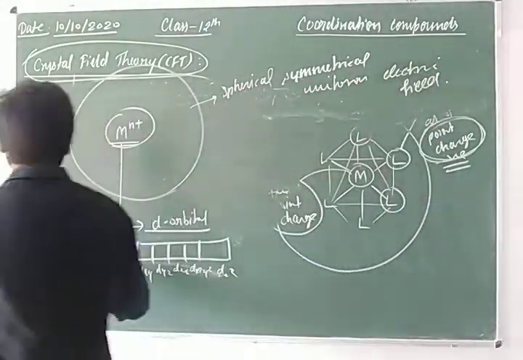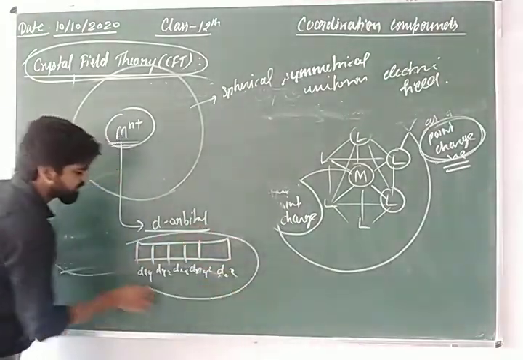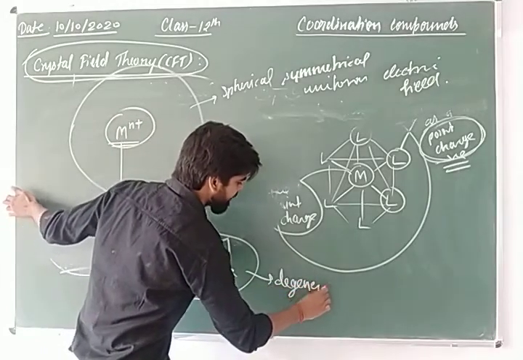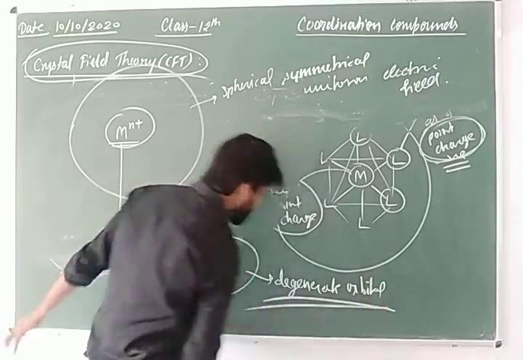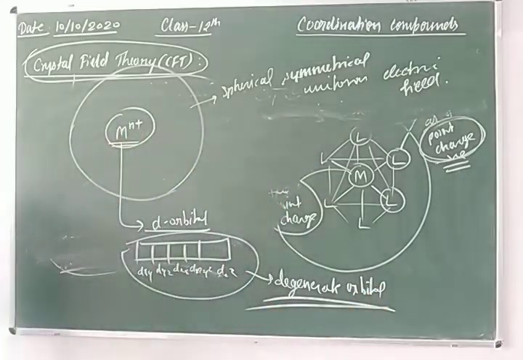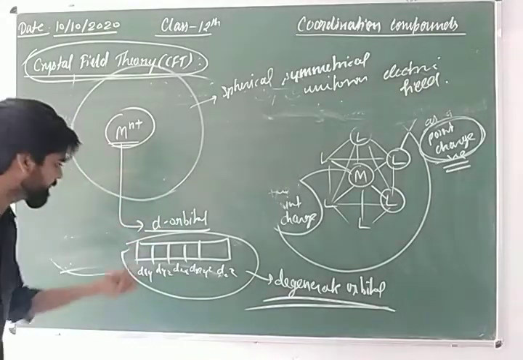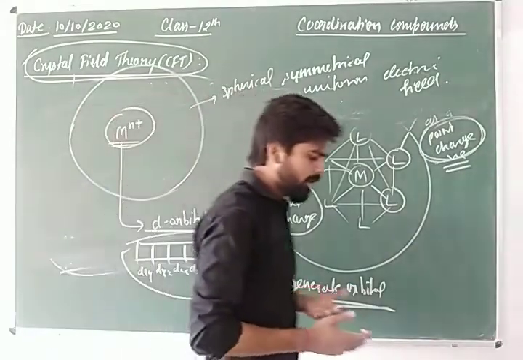When orbitals have equal energy, they are known as degenerate orbitals. So if the metal ion is present in a spherical, symmetrical, uniform electric field, then its d orbitals have equal energy.